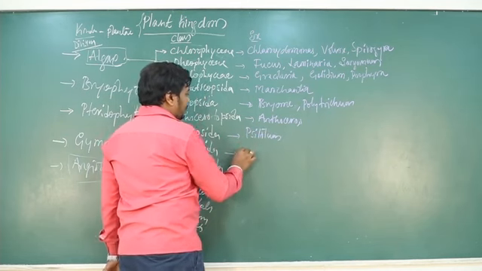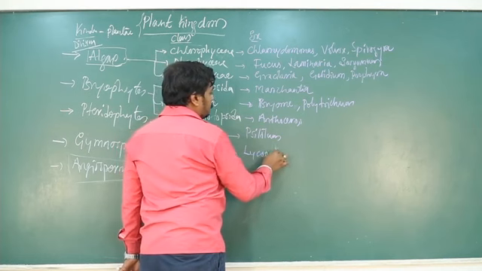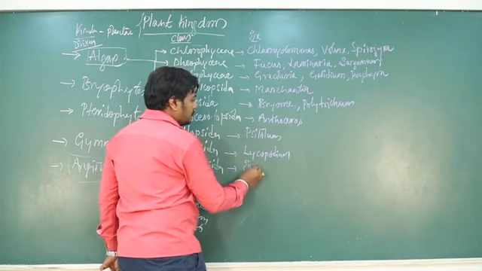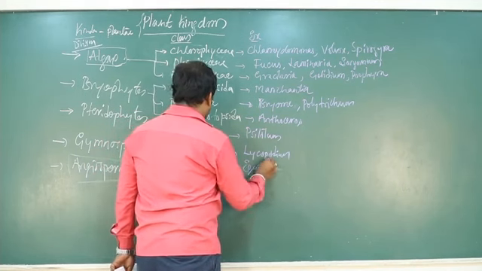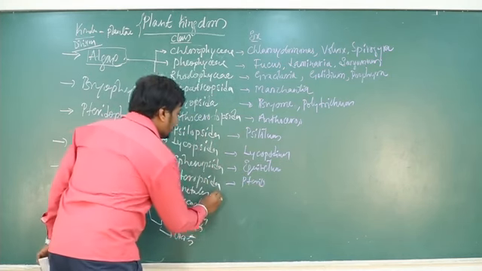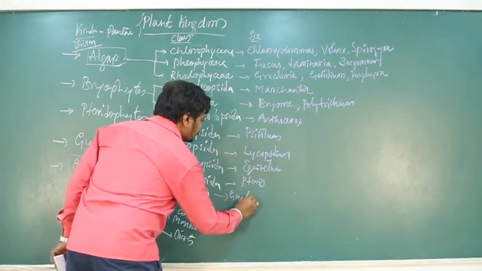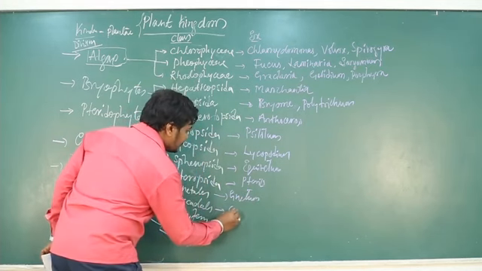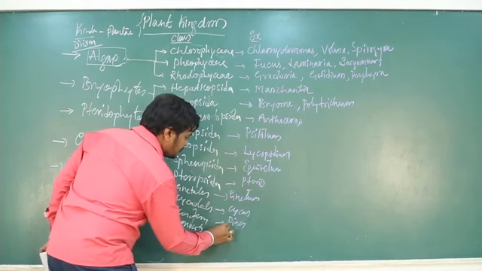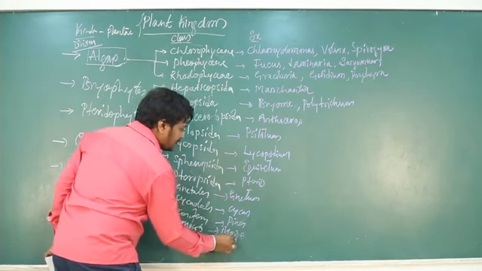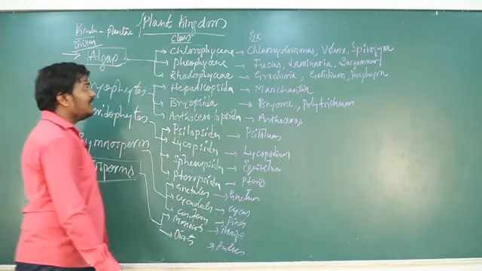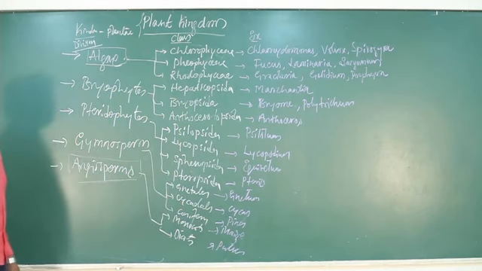Lycopsida, Lycopodium. Sphenopsida, Equisetum. Pteropsida, Pteris. Then needles, cycadales: Cycas, conifers: Pinus, monocot: maize. You can give any examples; this is a familiar one. Dicot: pulses. So these are certain examples for different groups of plants.